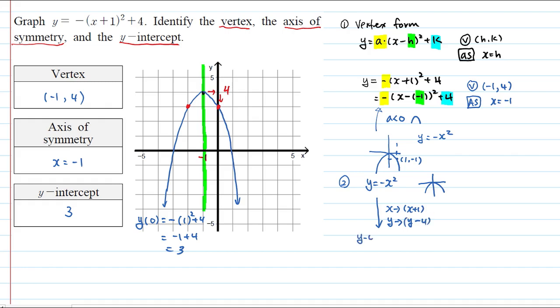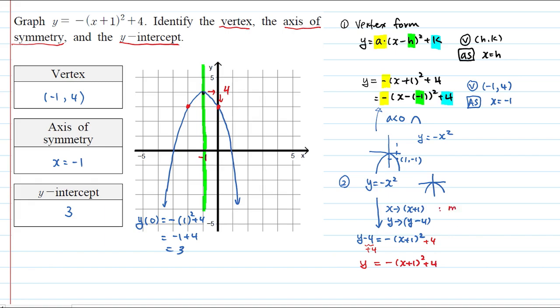Why? Because y minus 4 is negative (x plus 1) squared. By adding 4 to both sides, you get y that is equal to negative (x plus 1) squared plus 4. So by now, you should be able to skip this step, okay? So that's what we have.